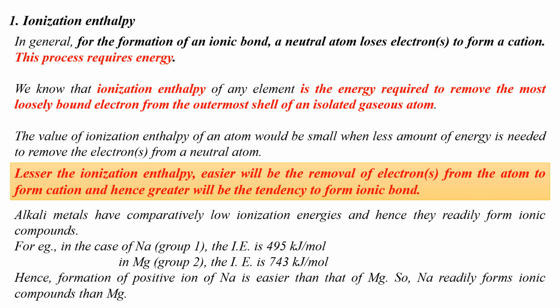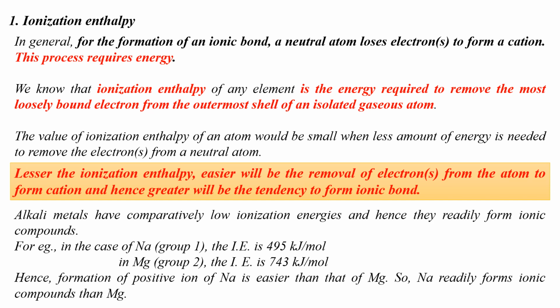If less amount of energy is required to remove the electron from an atom, it means that the corresponding ionization enthalpy value would be small. You need to spend only less amount of energy to remove the electron from an atom to form its cation. If the value of ionization enthalpy is small, it means electron can be easily removed from an atom. So such atoms will show greater tendency to form ionic bond.